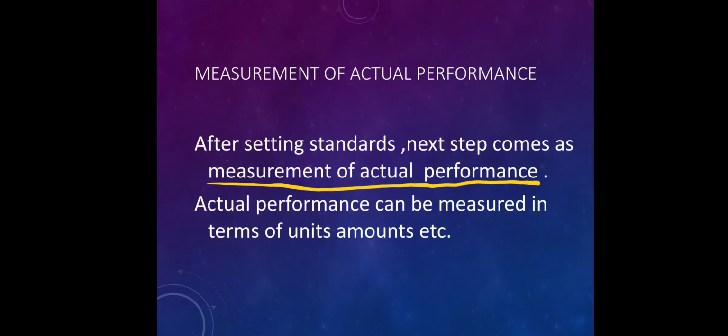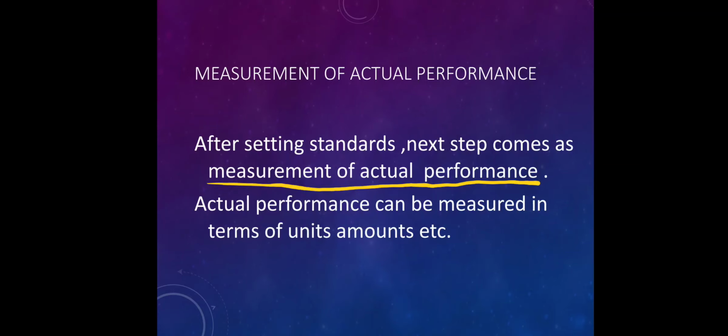So, actual performance can be measured either after the task is completed or in between the ongoing task. You can also measure the performance in between, because if you measure the performance at the end, then you can't do anything effective for correcting that performance if it goes wrong.